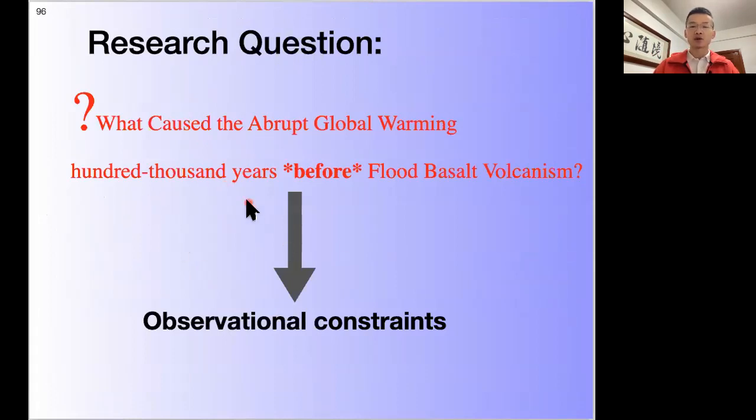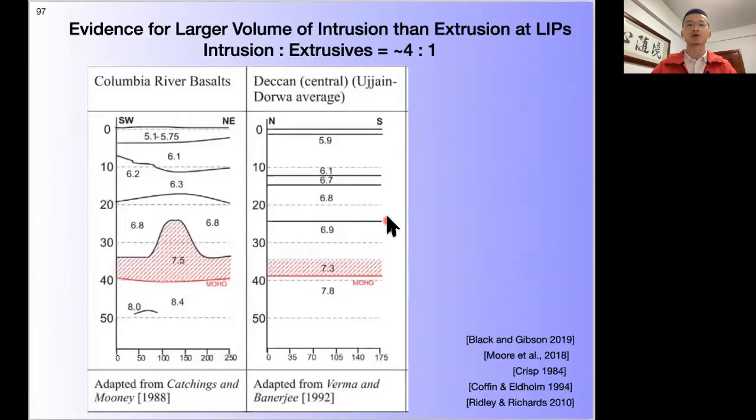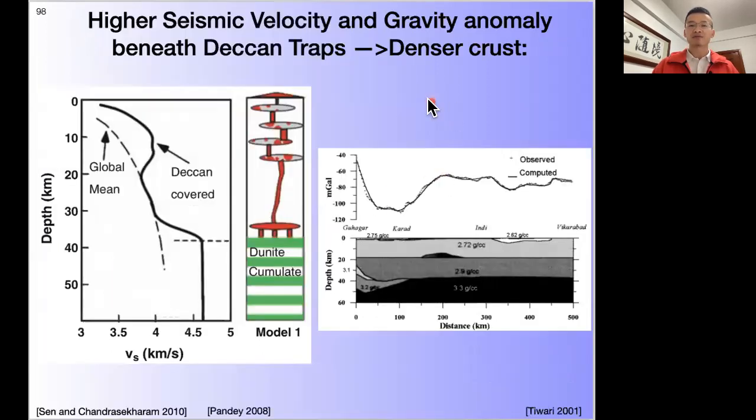To answer the unknown, let's first take a look at some observational constraints. First of all, we know that the intrusion beneath these LIPs has much larger volume than that of the extrusives. Seismic velocity and gravity anomaly beneath the Deccan traps indicate a higher velocity structure, and also a higher gravity anomaly, indicating denser crust beneath this flood basalt.